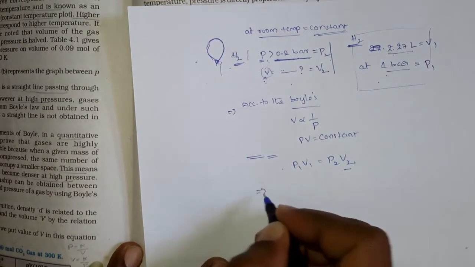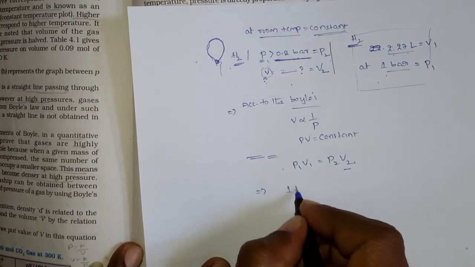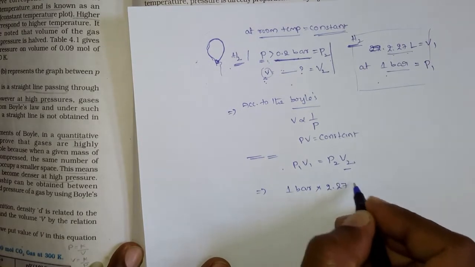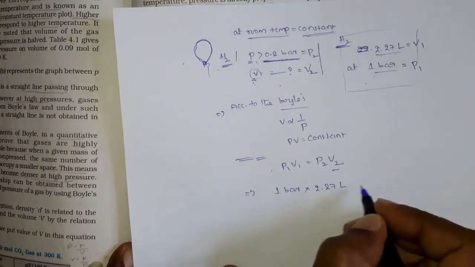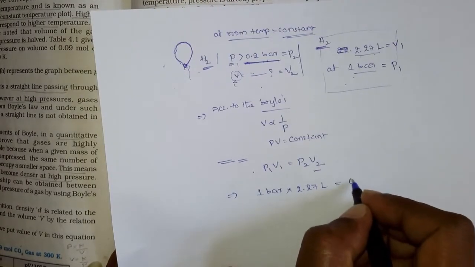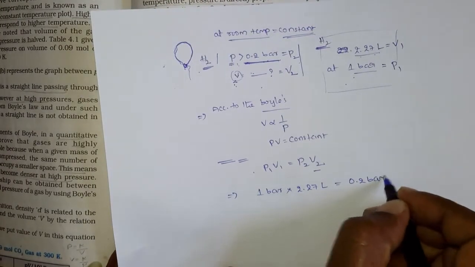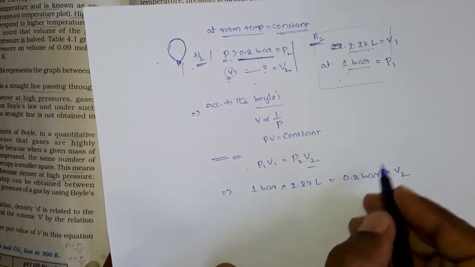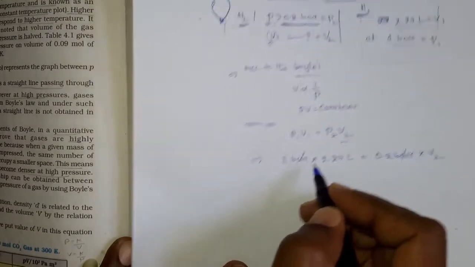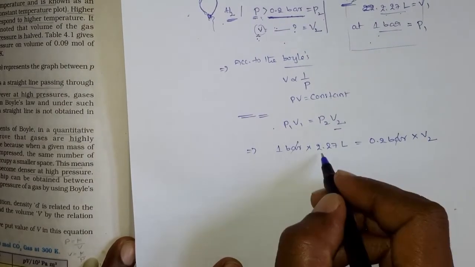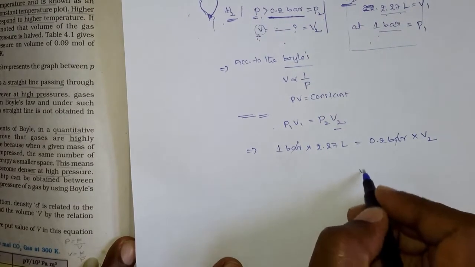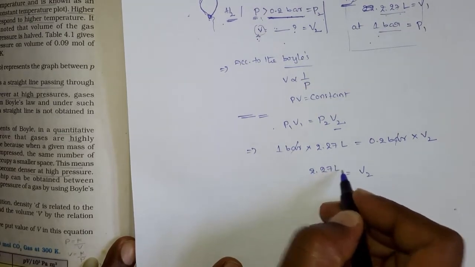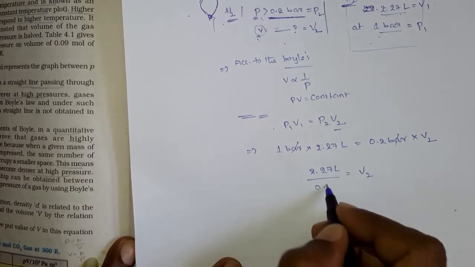So substitute the P1 value. What is the P1 value? It is 1 bar. And what is V1? It is 2.27 liters, equal to, what is P2? It is 0.2 bar, into V2, which we need to find out. So bar cancels, and V2 is equal to 2.27 liters divided by 0.2.